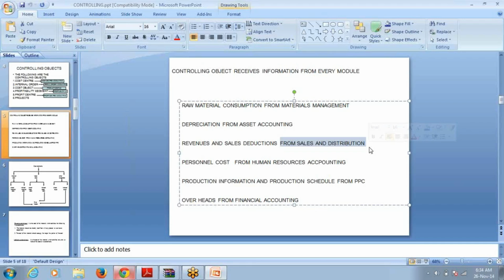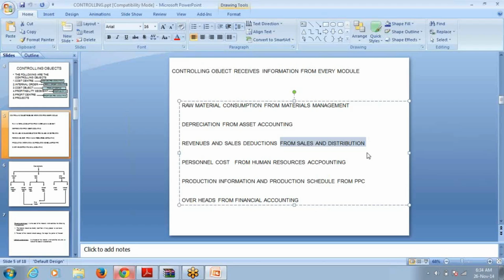Sometimes what happens is, when the customer gives the payment along with the order, you give some discount. That discount is called trade discount, which is reduced from the invoice itself. And sometimes you pay the freight up to the customer's destination. So all these are the expenses incidental to your sales, which are also called sales deductions. All the sales related expenses are taken from sales and distribution to the general ledger, and from the general ledger to the controlling component.